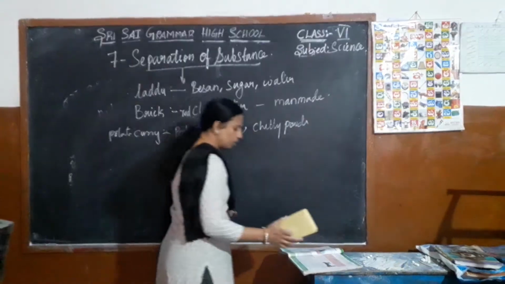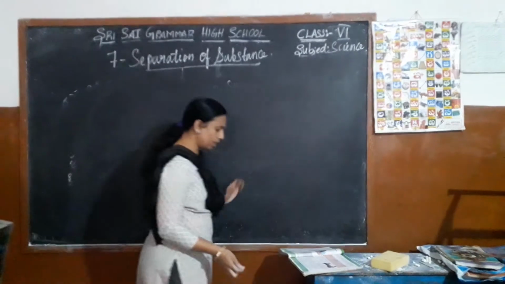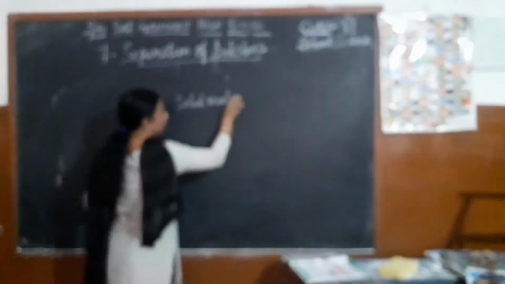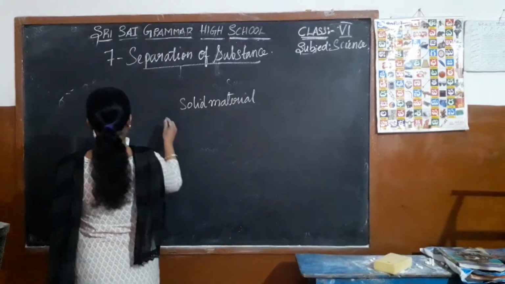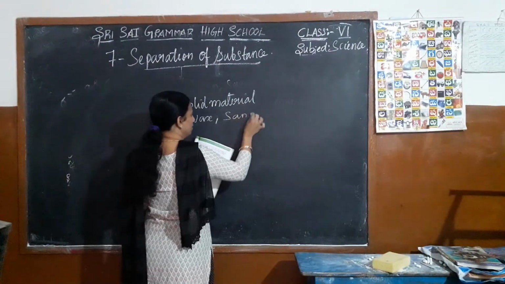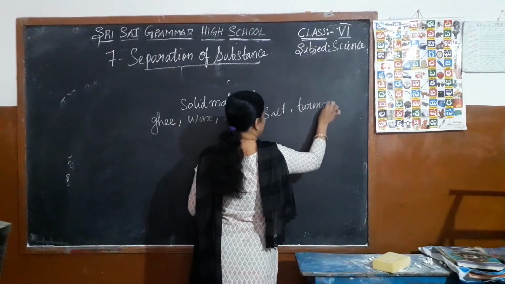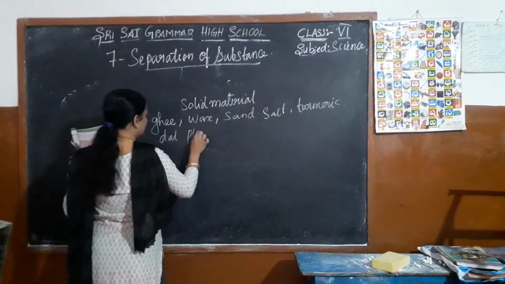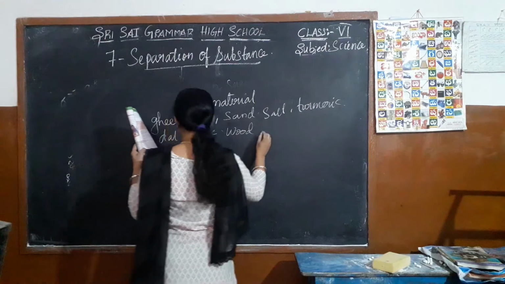We have to collect some solid materials like ghee, wax, sand, salt, turmeric powder, dal, plastic, wood, iron nails.